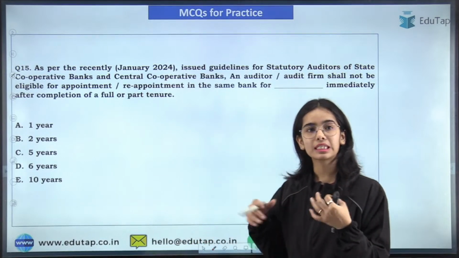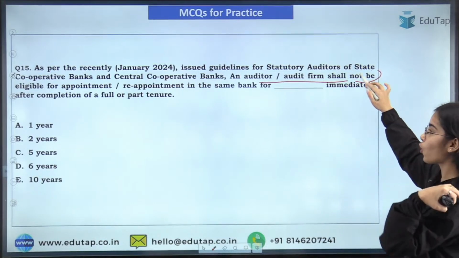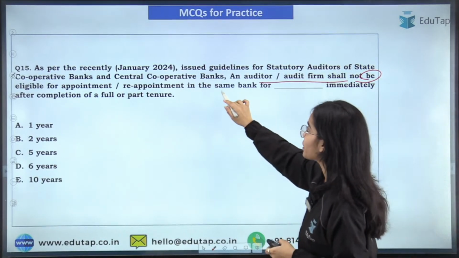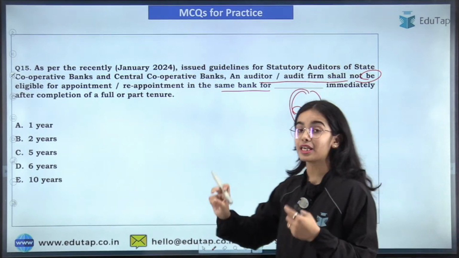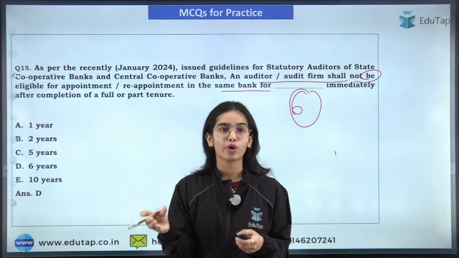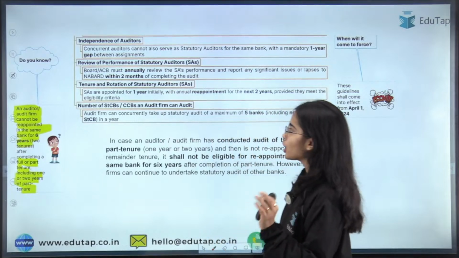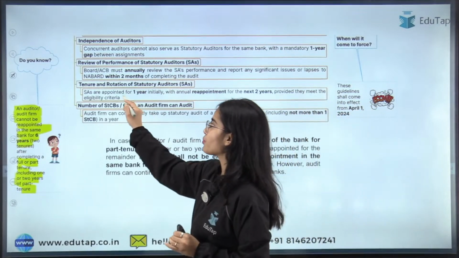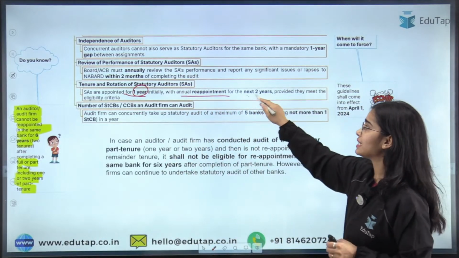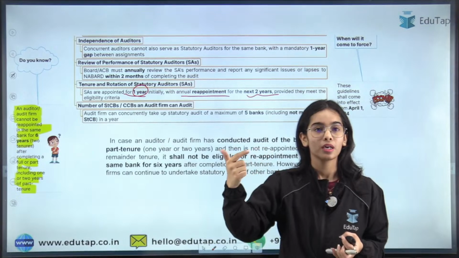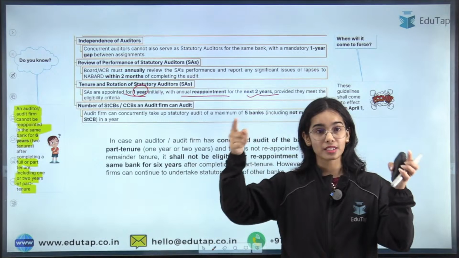So here, as per the recently issued guidelines, you have to tell that an auditor or audit firm shall not be eligible for appointment or reappointment in the same bank for 6 years immediately after completing a part-time tenure or the full tenure. Okay, so 6 years is the right answer here. Simply, the statutory auditors are appointed for 1 year initially, with annual reappointment for the next 2 years. That means they can work as a statutory auditor for a bank for 3 years. That is the full tenure.